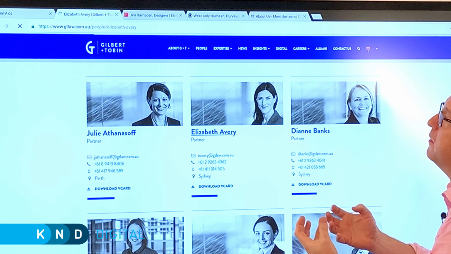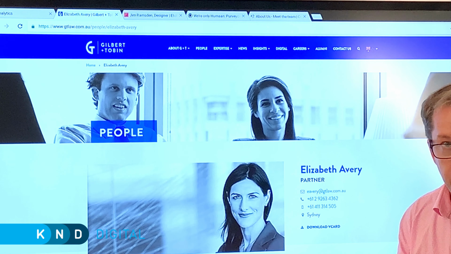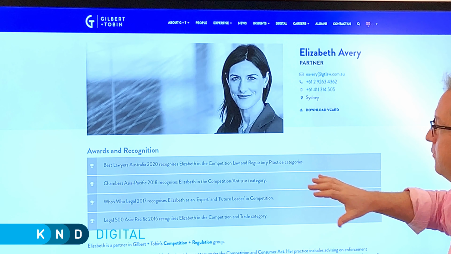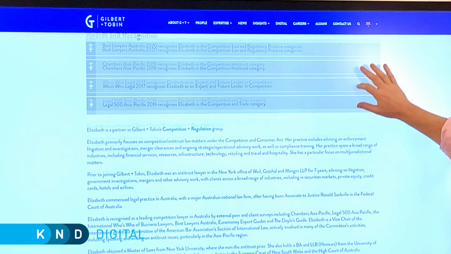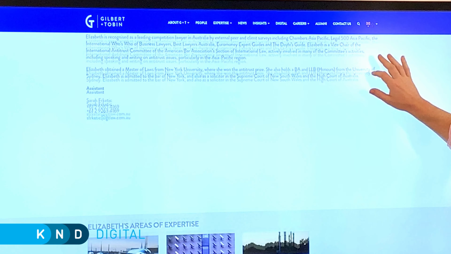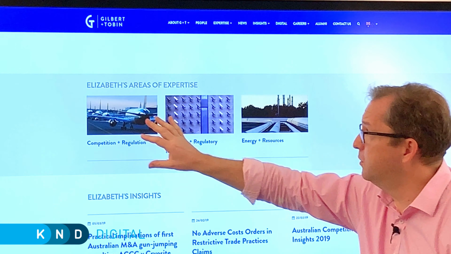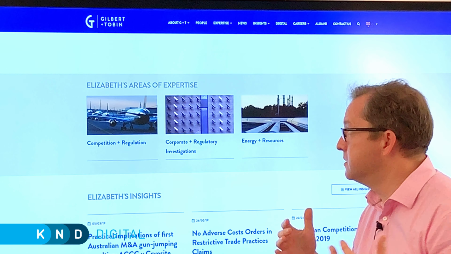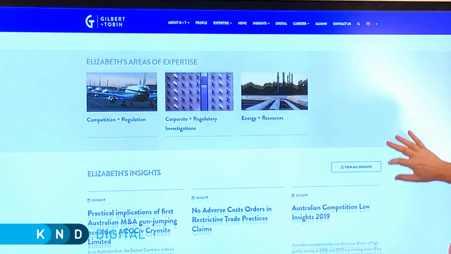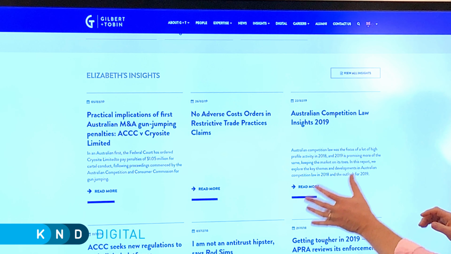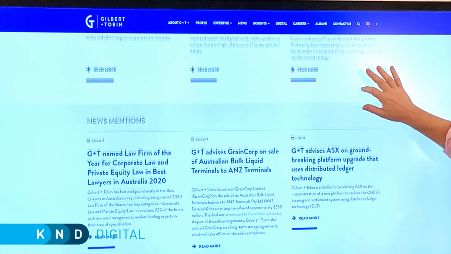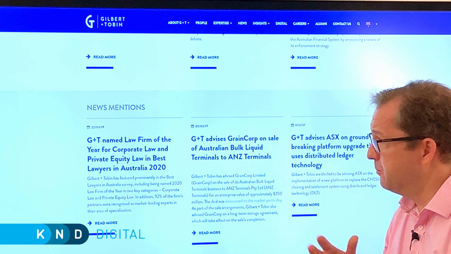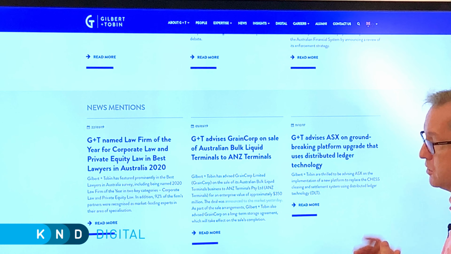They've really opened the doors pretty much of the business, and here's our team. So if I go through to Elizabeth's profile, she's a partner, high-level member of the team. She's got her awards, a fairly decent profile, and then we're connecting Elizabeth's area of expertise, so we're personalising this page around Elizabeth's experience and expertise. Her insights, she's written blog articles and shared them through the site. So I can click through each of these mentions in the news. So it's really promoting a great example of a consulting firm staff style of page.